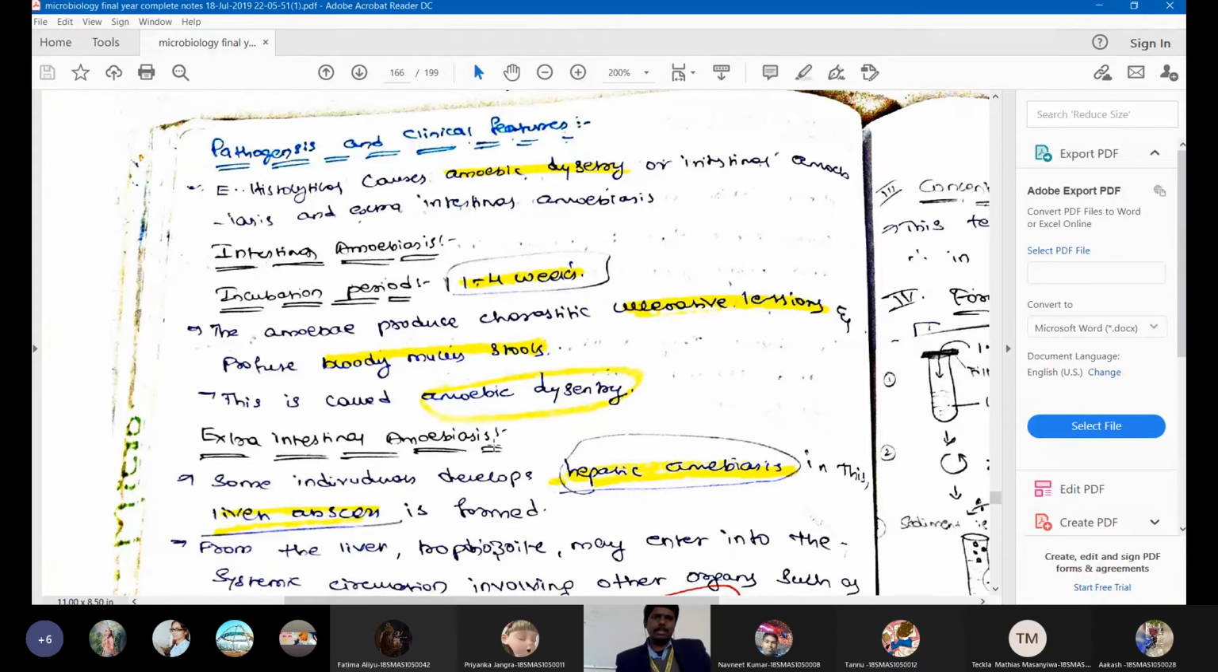Let us see a quick overview of lab diagnosis, and we can say goodbye to each other. And all the best for your Cat 1 exam. So let us see about the lab diagnosis of amoeba, and Entamoeba histolytica.